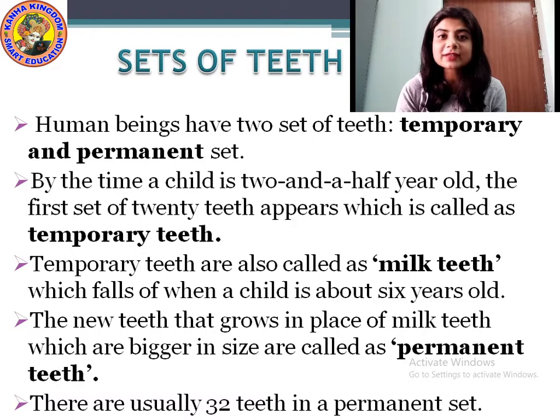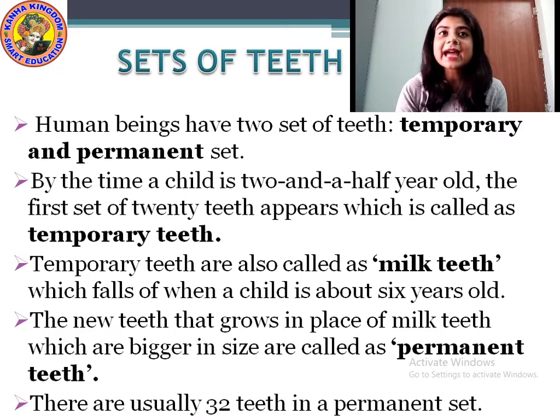When you were 5 to 6 years old, the milk teeth fell off, I guess, for everyone. Temporary teeth are also called milk teeth.